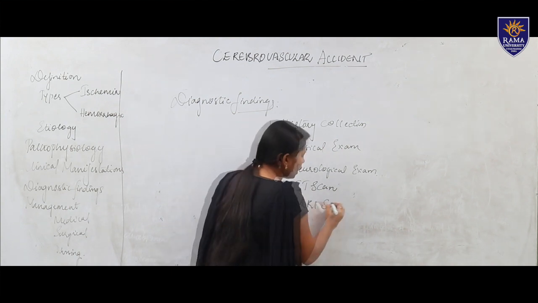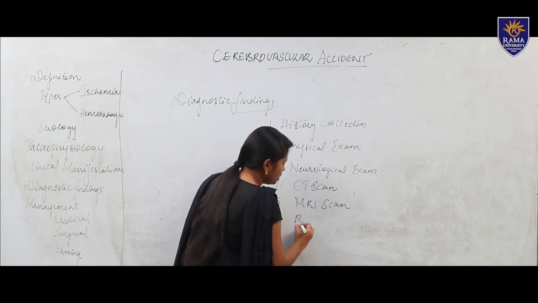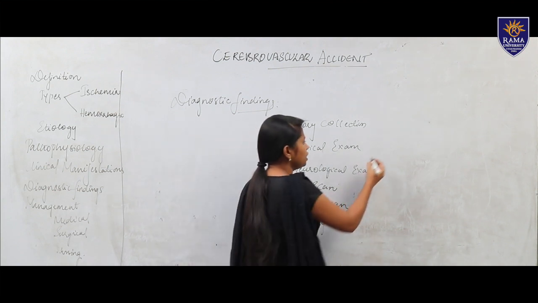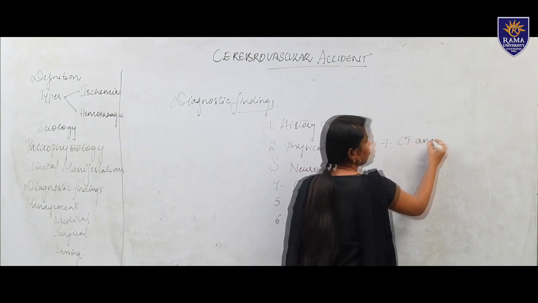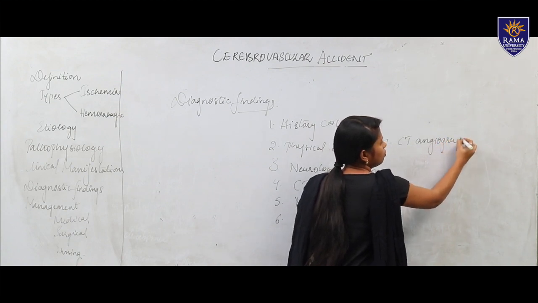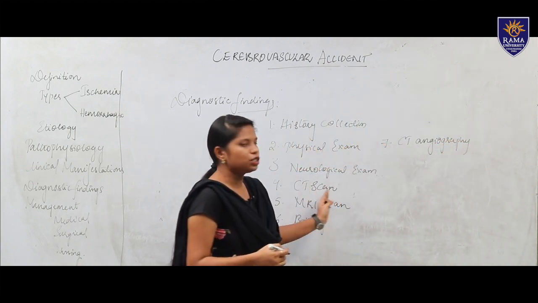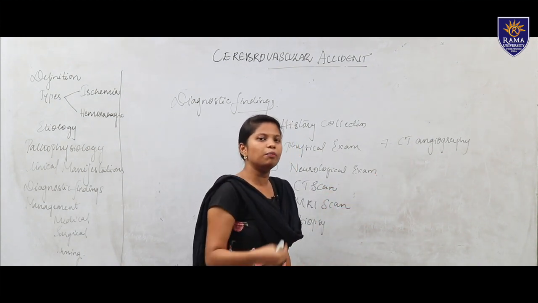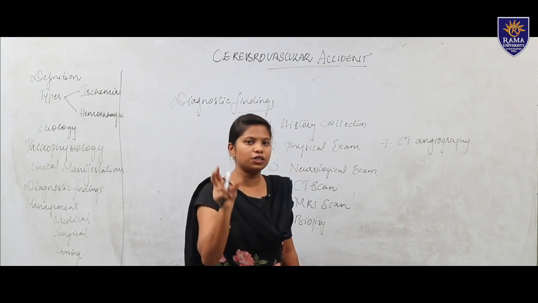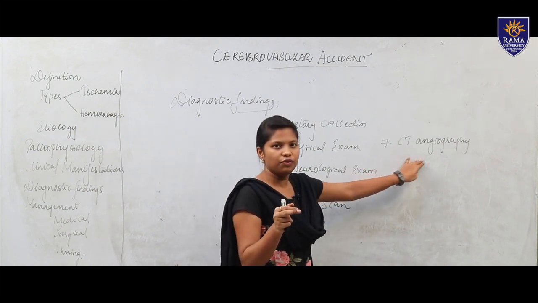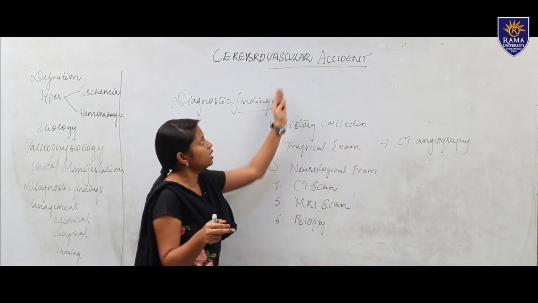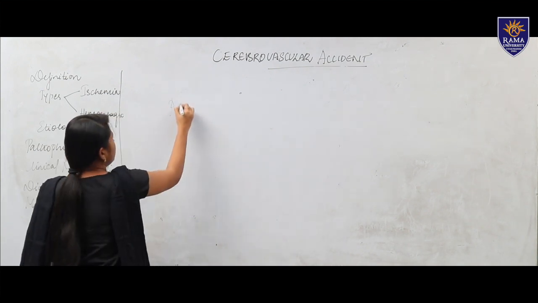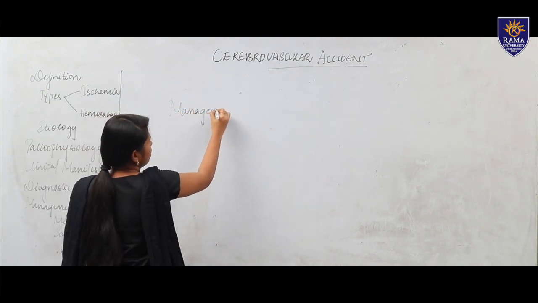Then MRI scan, then we have biopsy. If it is a tumor, we can send for an investigation like biopsy. Then we have CT angiography. As I told, angiography is nothing but, under the observation of CT, a dye is introduced into the major artery of the brain in order to know where the clot has actually occurred. That is what CT angiography is. So these are some of the diagnostic findings seen in cerebrovascular accident. Moving to our management, here we have medical management, surgical management and nursing management.